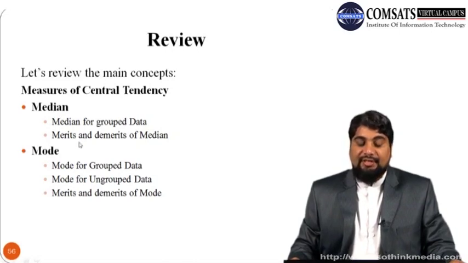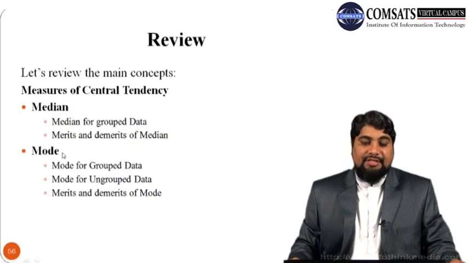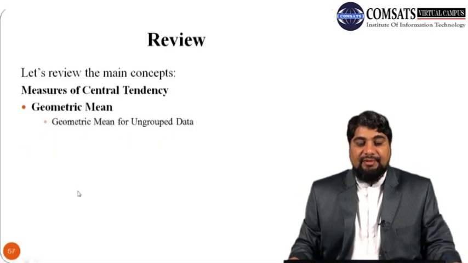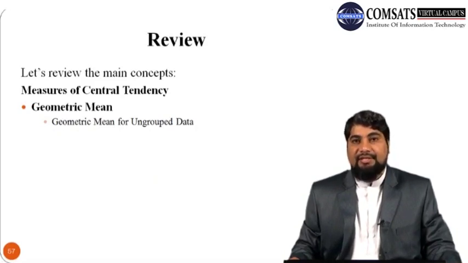Then we discussed another measure of central tendency, which is the mode, and we discussed the method of finding the mode for ungrouped data as well as for grouped data, and the merits and demerits of using the mode as a measure of central tendency. And then we also discussed the geometric mean and how to calculate it for ungrouped data.